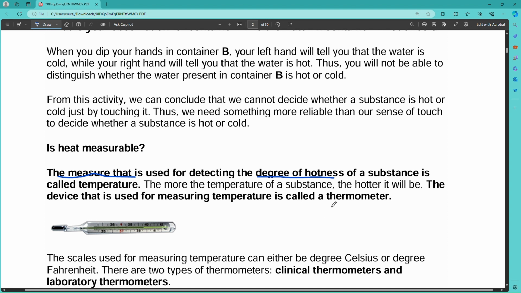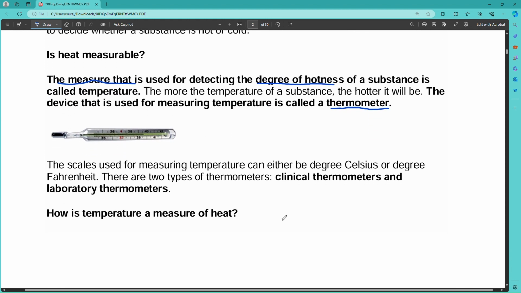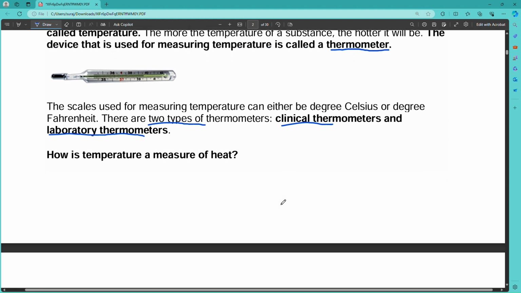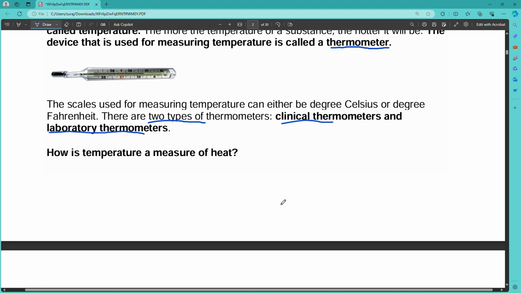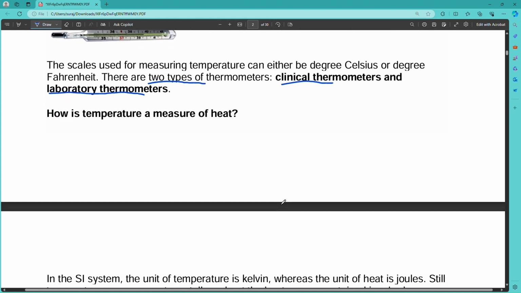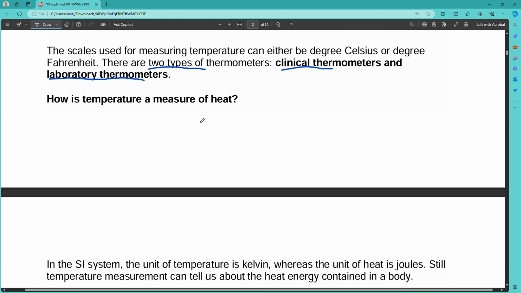Generally when you have a fever, you use a thermometer to measure the temperature of your body, that is, how hot your body is. There are basically two types of thermometers: the clinical thermometer and the laboratory thermometer. There is a difference between them. The measuring scale is smaller in the clinical thermometer, and in the laboratory thermometer the measuring scale is much bigger.